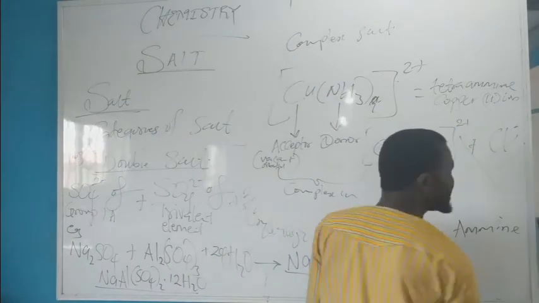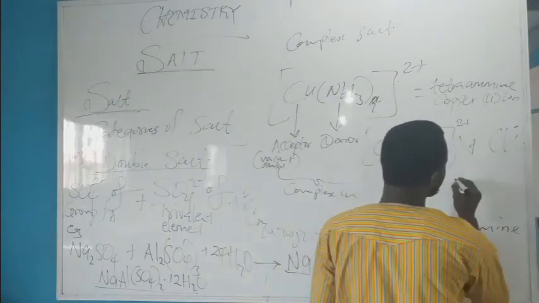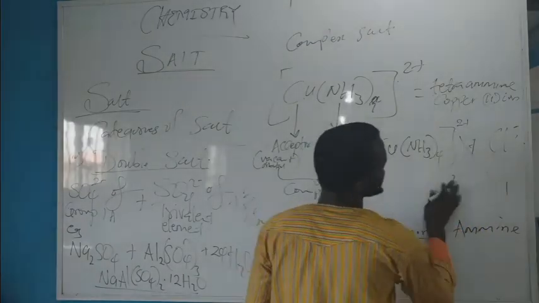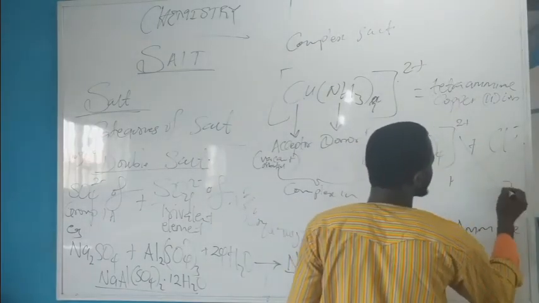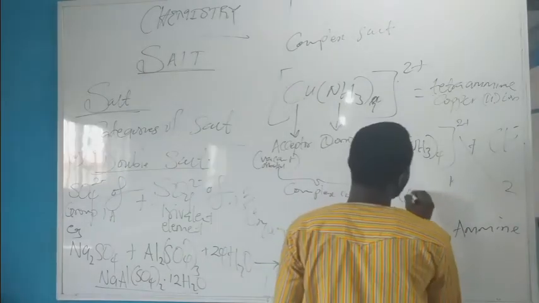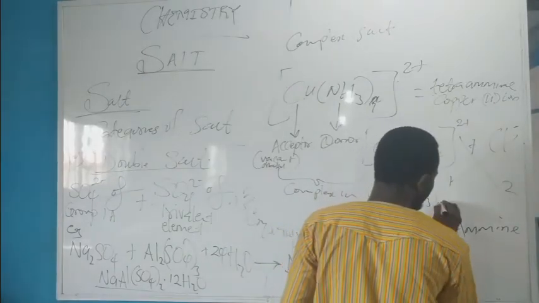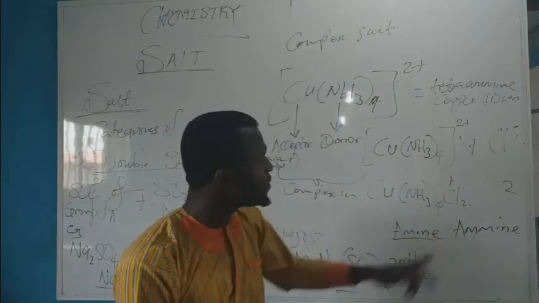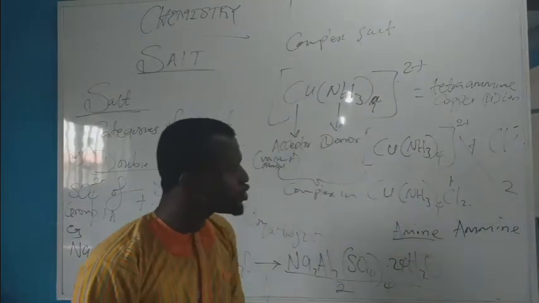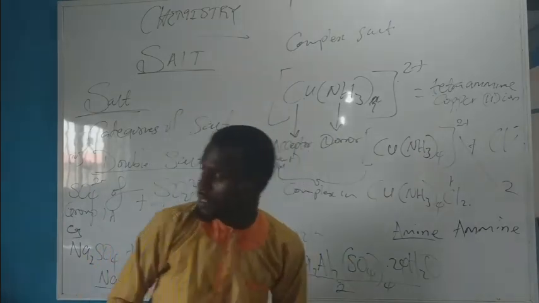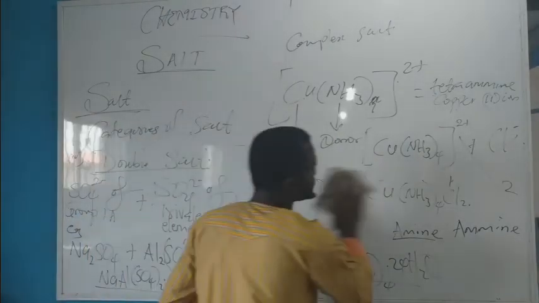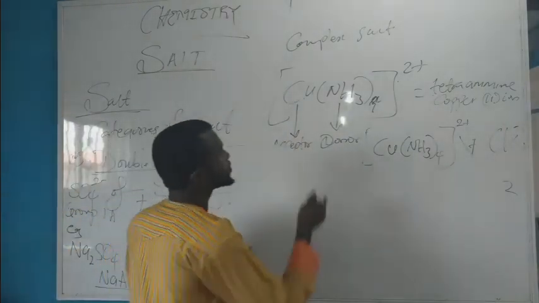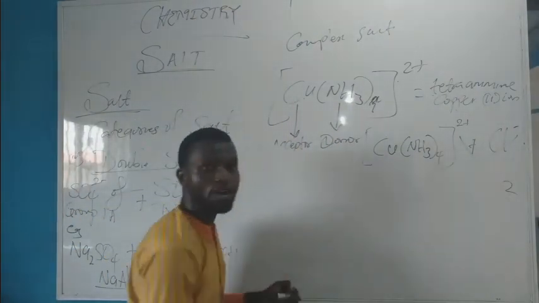So when they interchange the valency, this is 2 here, and this place is 1. So this will give you Cu(NH3)4Cl2. So this is tetraamine copper 2 chloride. So tetraamine copper 2 chloride is a complex salt. Now let me give you a resume of what is a complex salt and what is a complex ion. Tetraamine copper 2 ion is a complex ion.